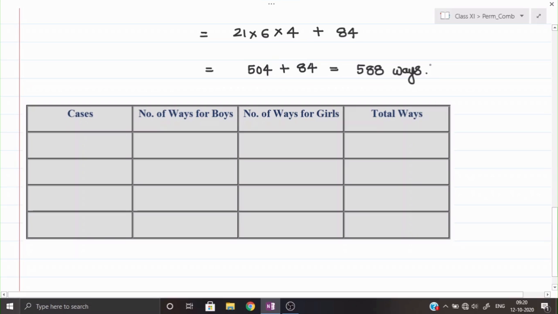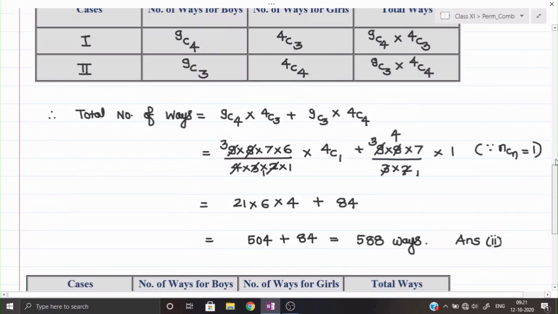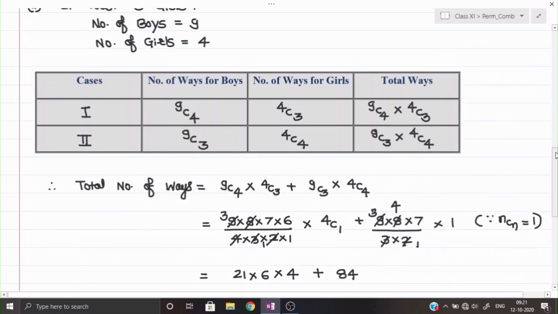By that I can select the minimum 3 girls. Minimum 3 girls means maybe I will be able to select 3 girls, or I will be able to take the 4 girls in the committee. Because maximum 4 girls are only given in the committee. If they say the minimum 3 boys are required, then we will have a lot of options. See, minimum 3 boys, then I will take 9C3, then remaining from the girls. Again 9C5, then remaining from the girls.